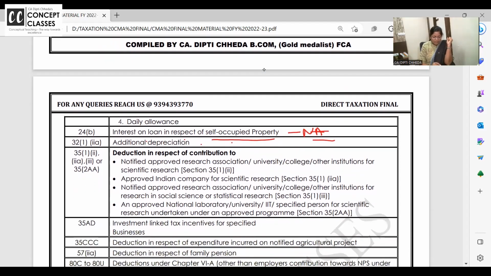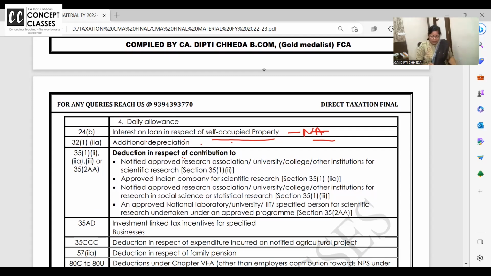Next, 32(1)(ii)(a). Normal depreciation in the business head is allowed under Section 32. It is allowed. In the new tax regime also, in business income, you can claim depreciation. But you cannot claim additional depreciation. If you are a manufacturer, then additional depreciation is allowed, no? That you can't claim. Okay? Right.